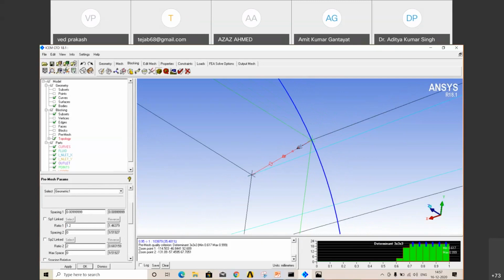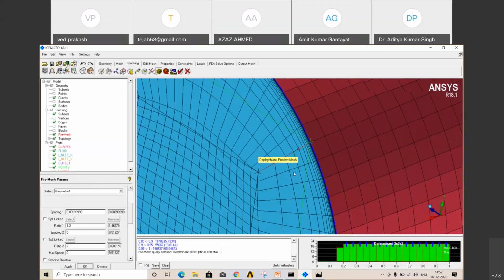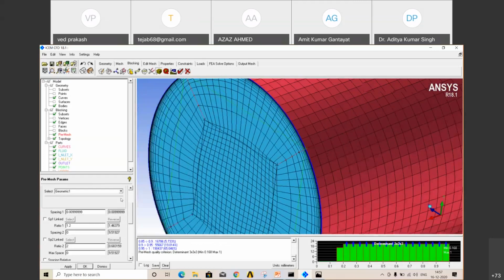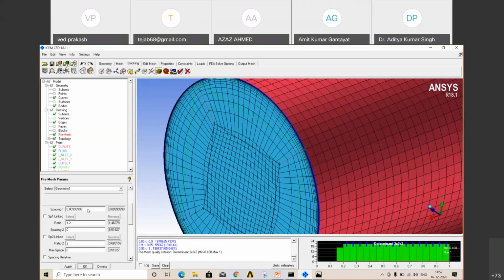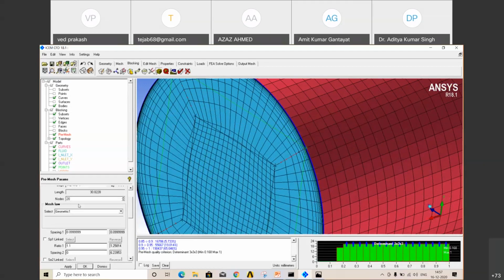Now check pre-mesh. Quality is decreased because elements are not properly aligned. So you can just play with these values, like 0.1 and here 1.1. You have to try 2-3 times, hit and trial, so it will improve. Or you can increase the number of elements also to increase your mesh quality.